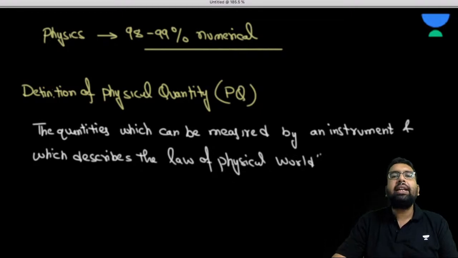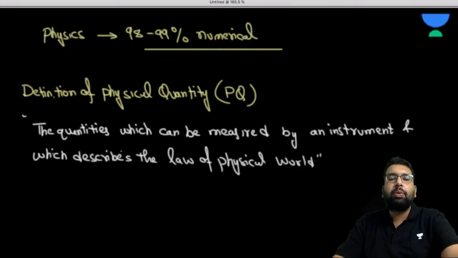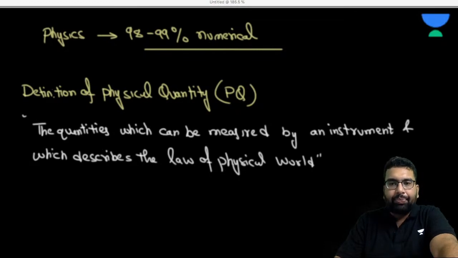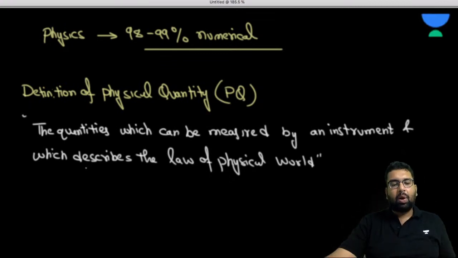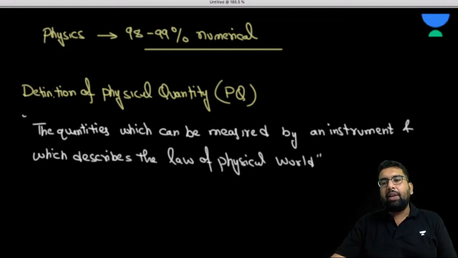For example, there are so many things: length, area, volume, mass. These are all measurable, and there are so many more. So the quantities which can be measured by an instrument and which describe the laws of the physical world are known as physical quantities. Where are we going to use them?